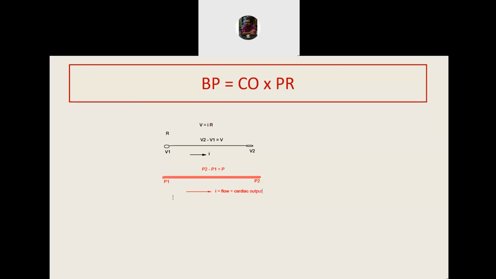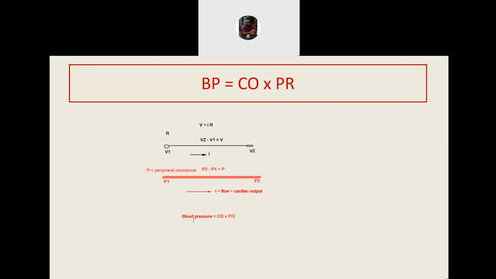When we talk of resistance, the resistance that we talk about in the blood vessel is the peripheral resistance. So by simple analogy with Ohm's law, we can understand that V can be replaced by P, which is the blood pressure. Flow or I can be substituted with cardiac output, and the R can be replaced by peripheral resistance. So it's a very analogous mechanism by which blood flows, and it actually can be compared with ohmic flow of electricity. I hope this concept is clear.